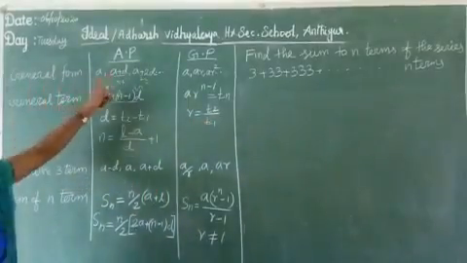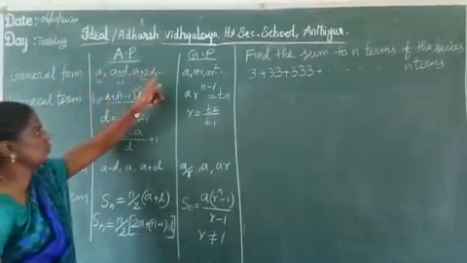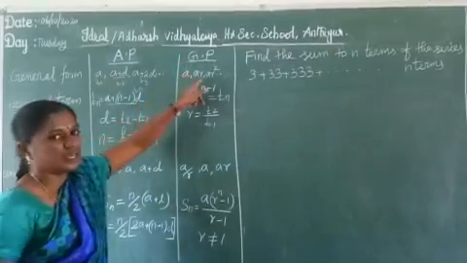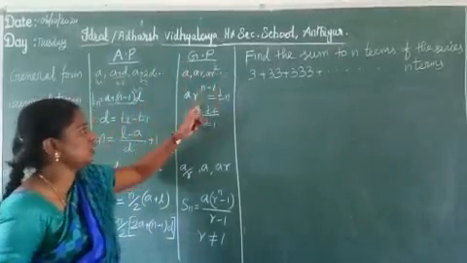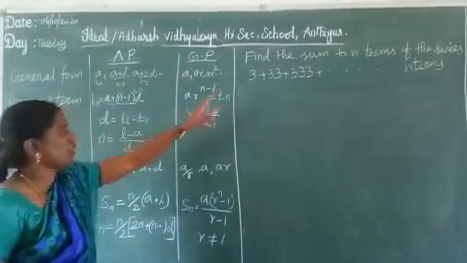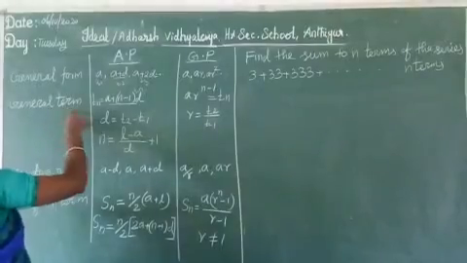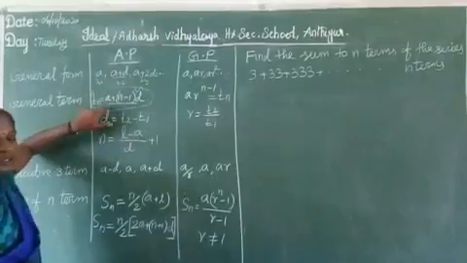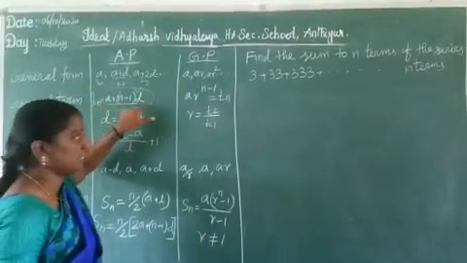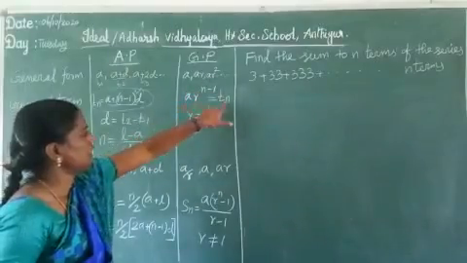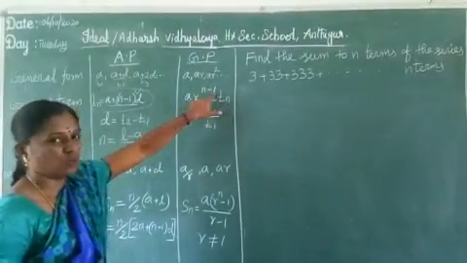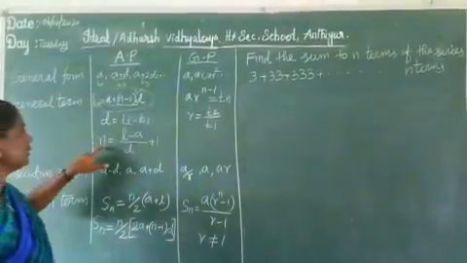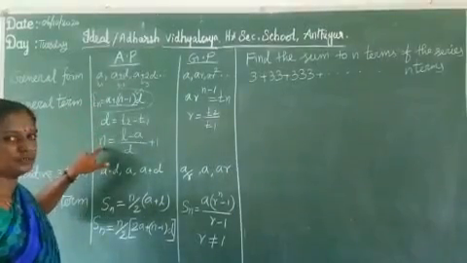The general form of AP is A, A plus D, A plus 2D, etc., A plus n minus 1 into D. GP is A, AR, AR squared, etc., A into R power n minus 1. The general term means the nth term. Tn equals A plus n minus 1 into D for AP. Here Tn equals A into R power n minus 1 for GP. Is it clear?